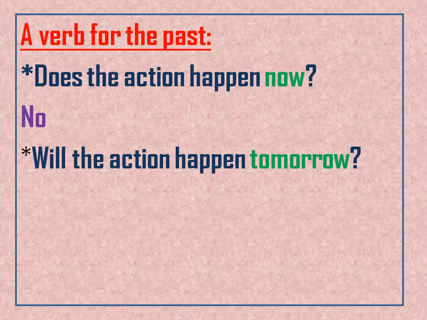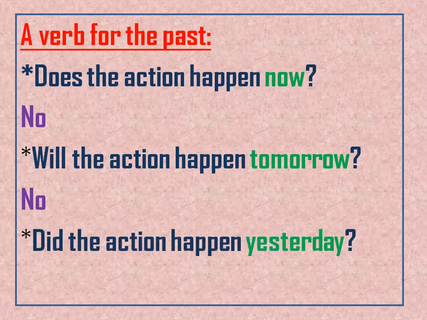Today is Monday, tomorrow is Tuesday, or today is Tuesday, tomorrow is Wednesday. So when I talk about the past, am I talking about tomorrow? No. Did the action happen yesterday? Yes. So I am talking about an action that happened yesterday.